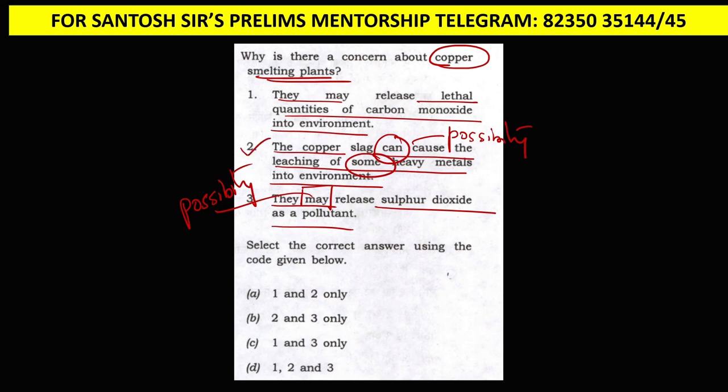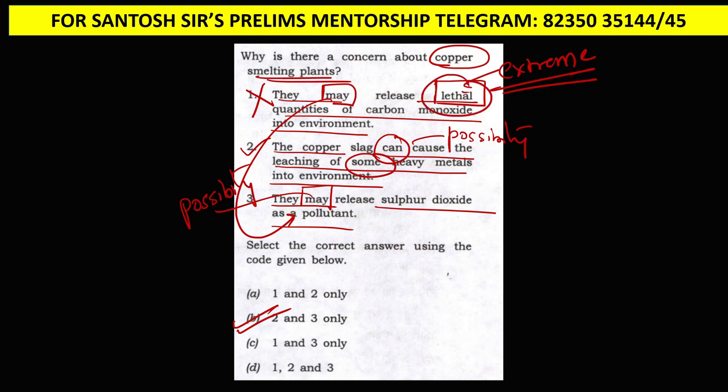Now statement 1 although uses may, which is the same as statement 3, but here there is use of an extreme word called lethal. Whenever extreme words will be used in the UPSC questions, generally those statements will be incorrect. So the answer is 2 and 3 only, because copper smelting plants do not release lethal quantities of carbon monoxide. Lethal is an extreme word, so we can eliminate that.